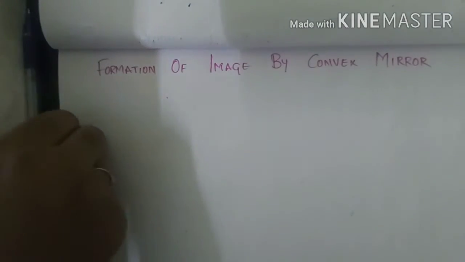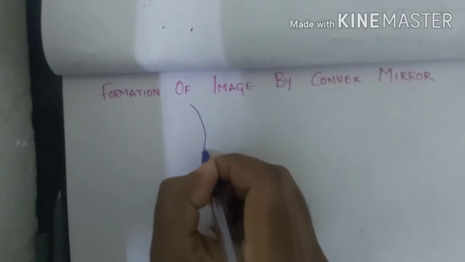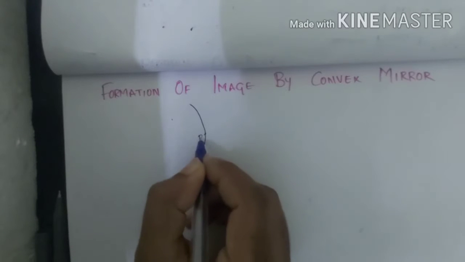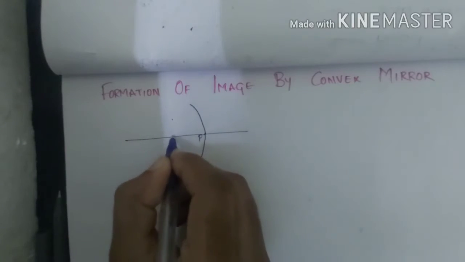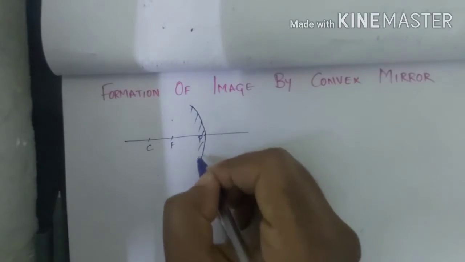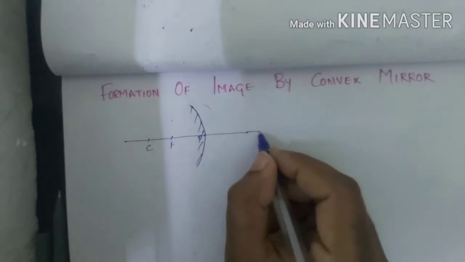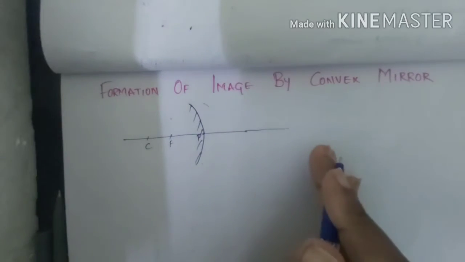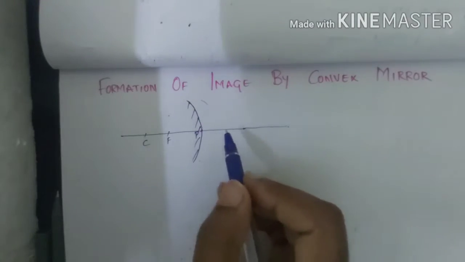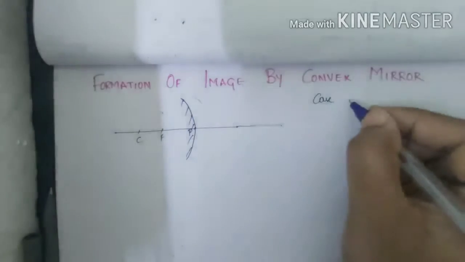So here, convex mirror, when you have your mirror, the reflecting surface is outward, so all your pole, principal focus and center of curvature will be inward, whereas this part is only your reflecting surface. Now you have 2 points where you can observe the nature and size of the image. One will be a farther point, one will be a nearer point. So here, unlike concave mirror, we will have only 2 cases.